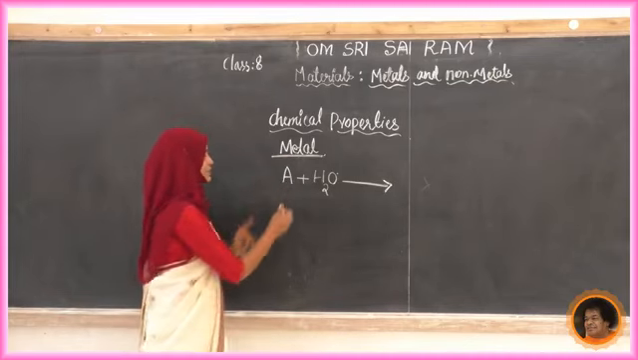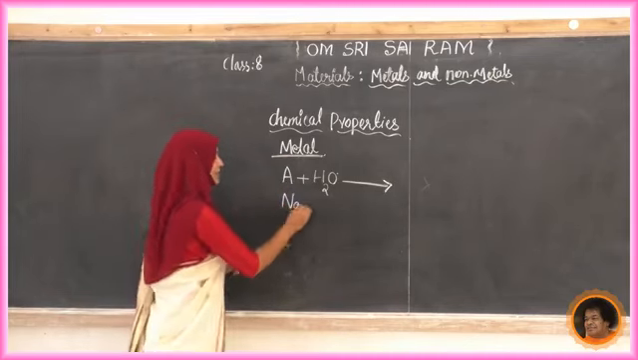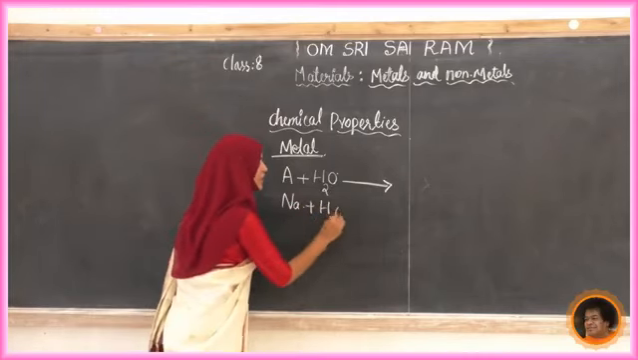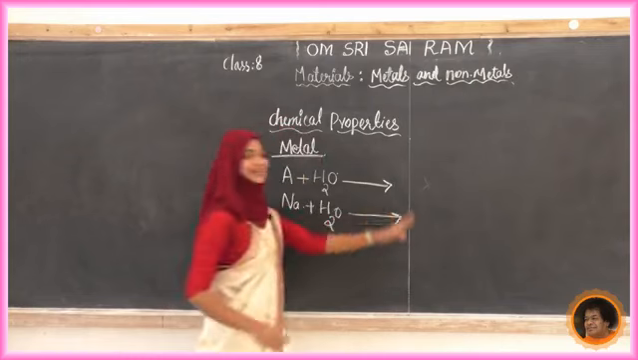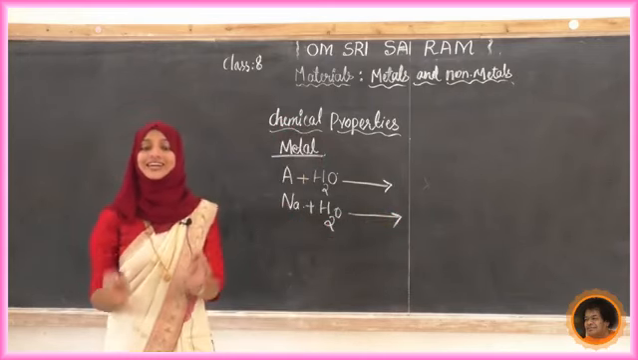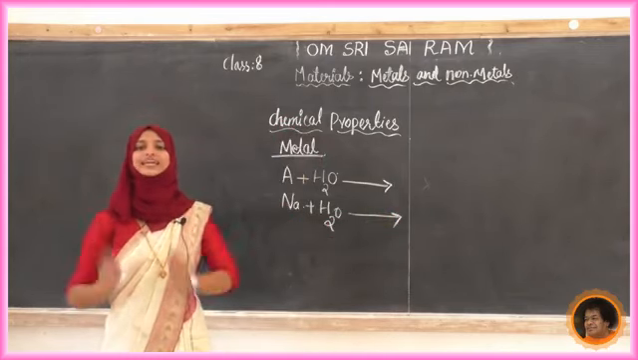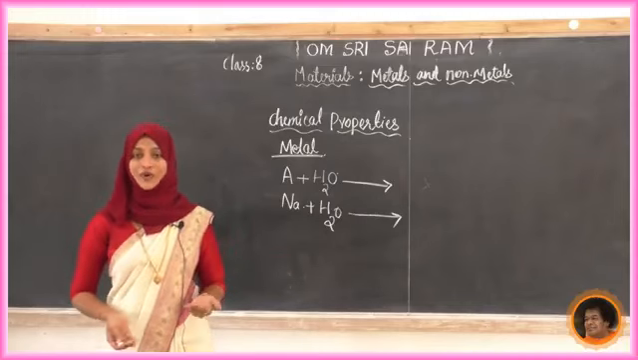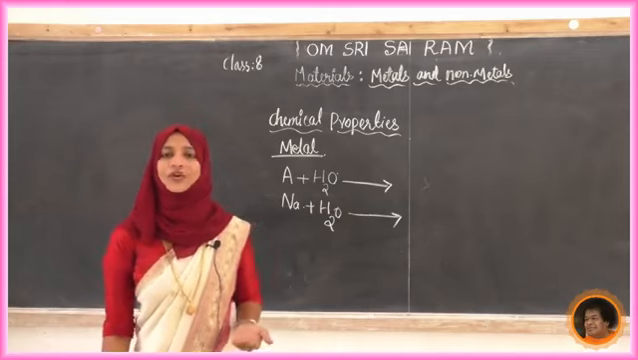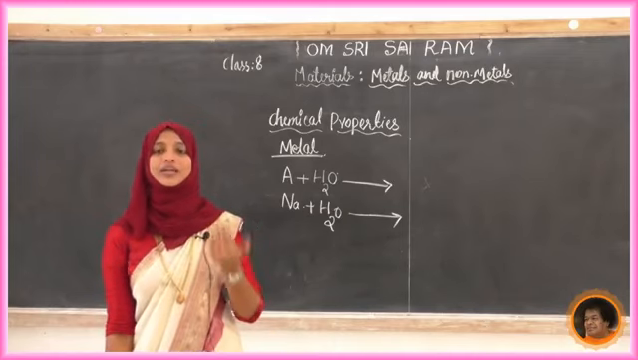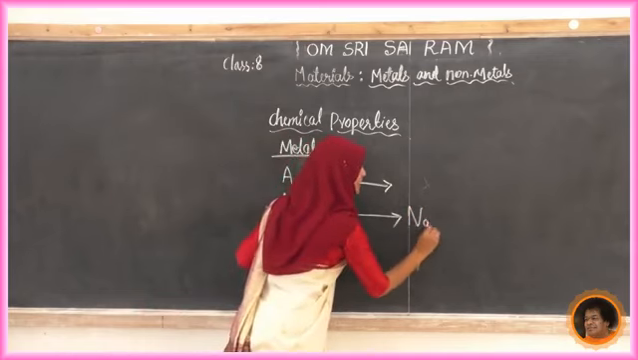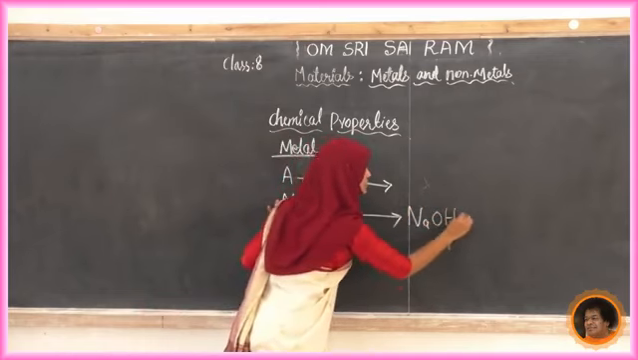Now if it is Na, that is sodium with water, what did we get? We got a vigorous reaction. It indicates that sodium reacted with water and formed some other product. Do you know what that product is? That is called sodium hydroxide. What is the formula? Sodium Na, hydroxide means OH.